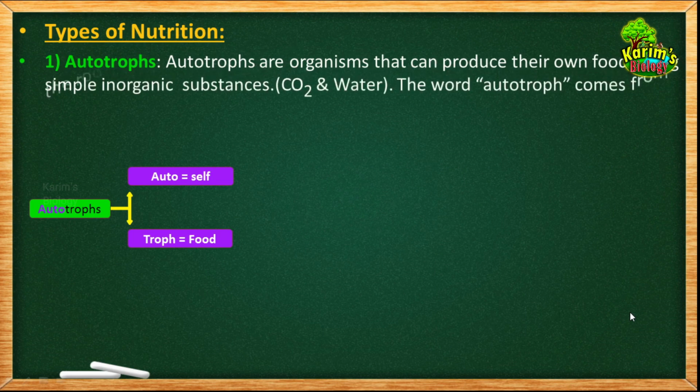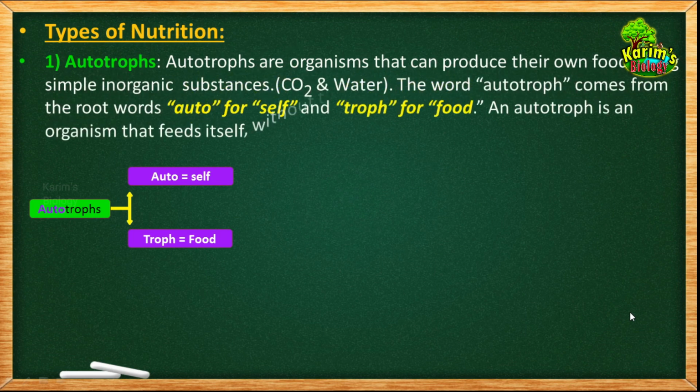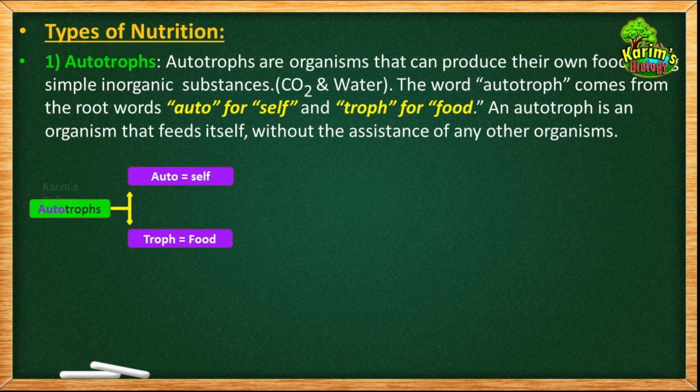Autotrophs are organisms that can produce their own food using simple inorganic substances such as carbon dioxide and water. By using these simple inorganic substances and an energy source, they are able to produce their own food so that they need not depend on other organisms. The word autotroph actually comes from two root words. What are they? Auto means self, troph means food, meaning they are preparing their food by themselves, right? They do not depend on any other organisms. They are capable of preparing their food on their own by using some simple inorganic substances.